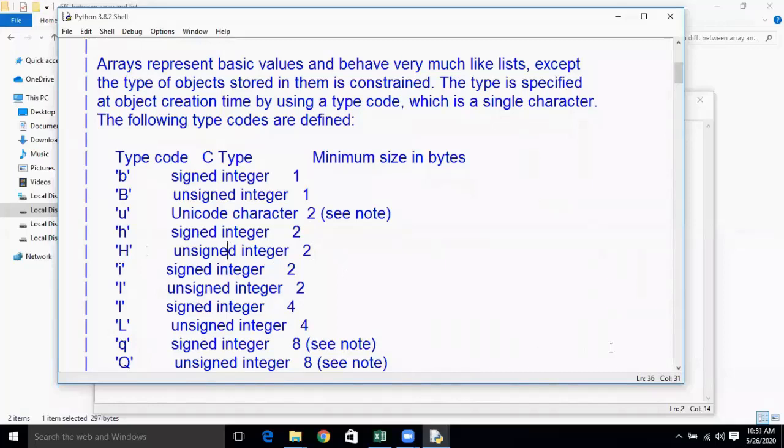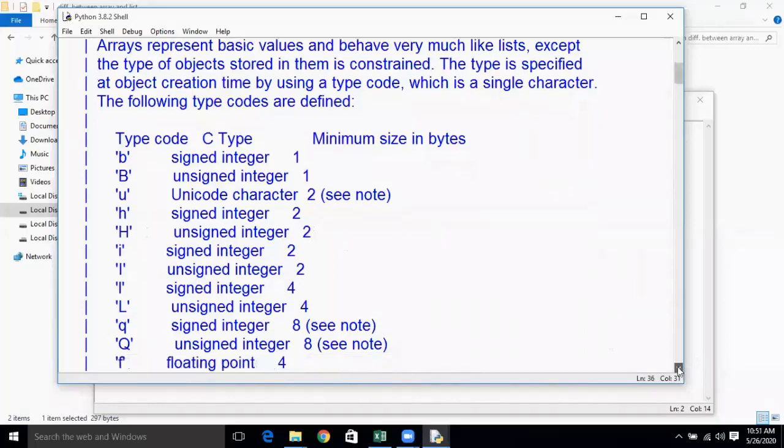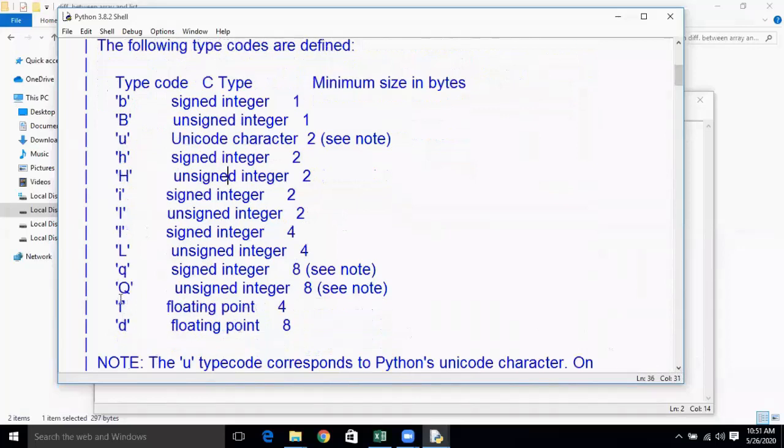In the same way, if you want to represent a float, f is used, which allocates 4 bytes of memory and is treated as a floating point number. And a signed integer of 8 bytes is represented by q, and so on. These are the different type codes you need for different data types, and these are the different sizes they occupy internally in memory.